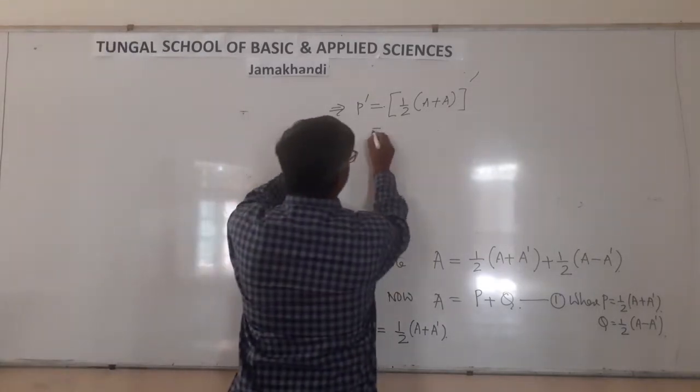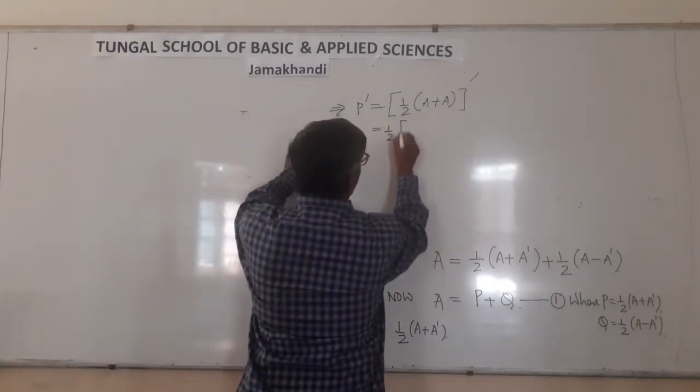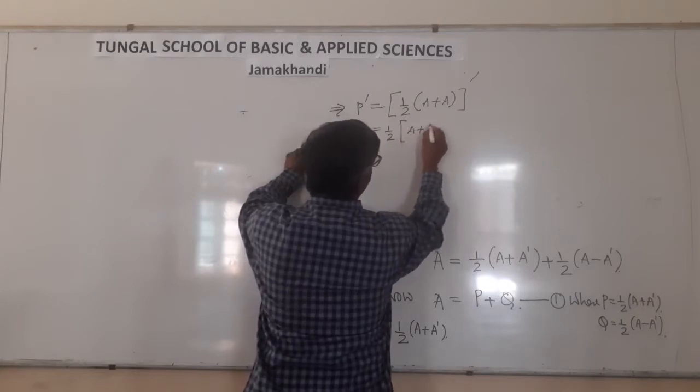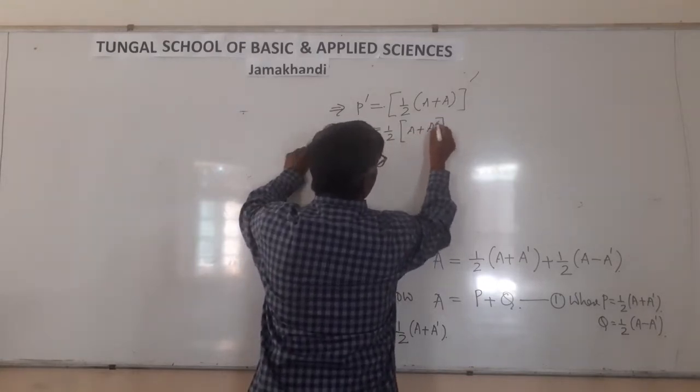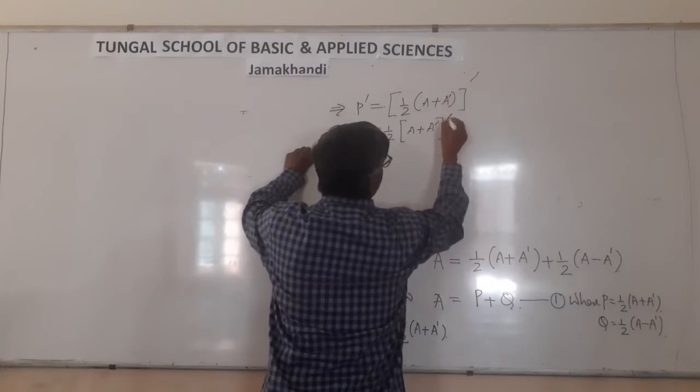This is equal to 1 by 2 outside, (A plus A dash) dash.